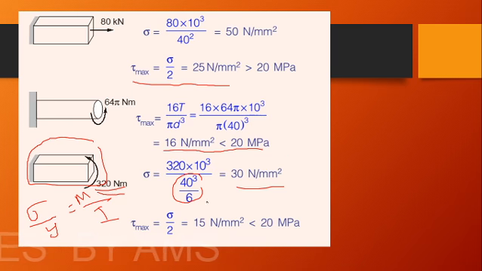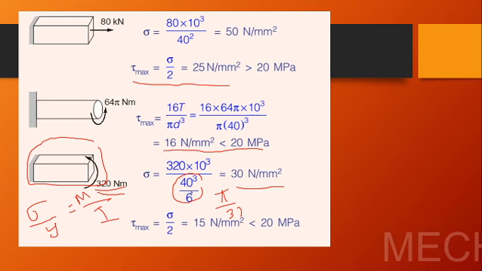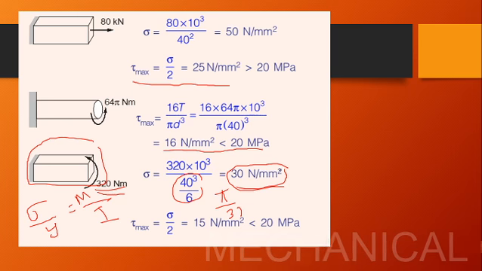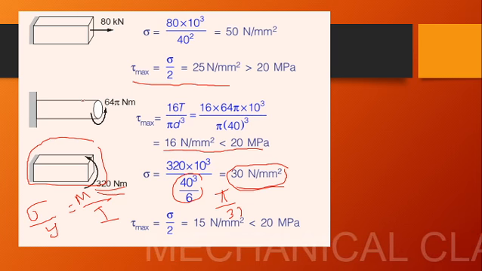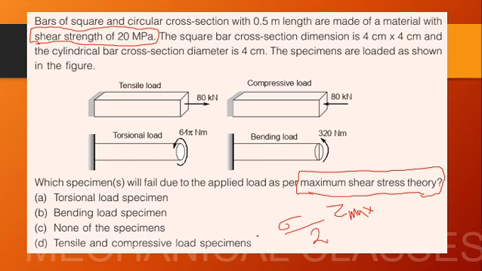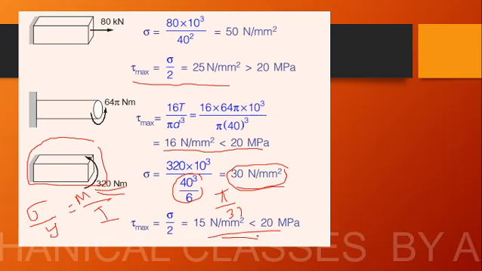For a rectangular beam, it is equal to b d cube by 12, and y is d by 2. As b and d are the same, we can write it as d cube divided by 6. Actually this is a circular beam, so we'll replace it with pi by 32 d cube. Anyway, pi by 32 d cube will be smaller than this quantity. The stress will be larger than 30 Newton per mm square. So among these, the circular shaft with the torsional load got the minimum stress. So that is the answer.